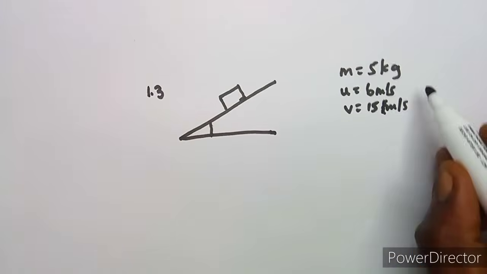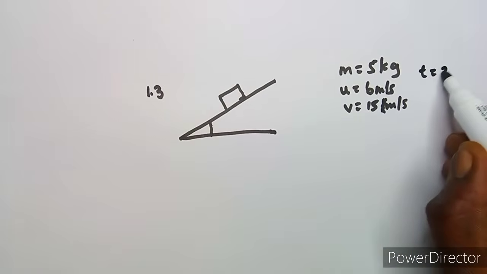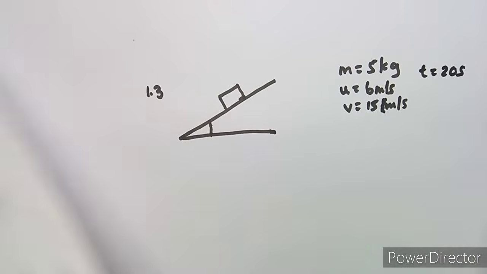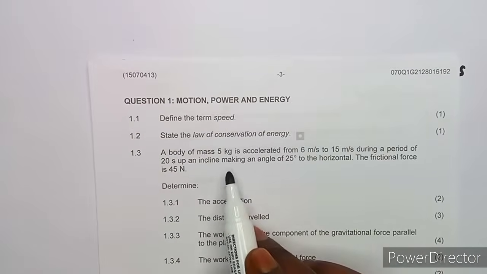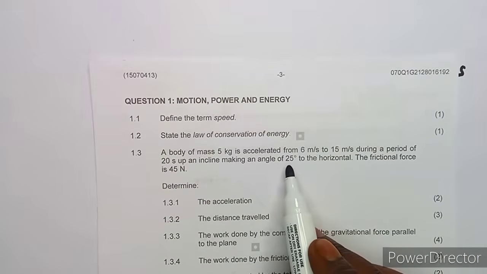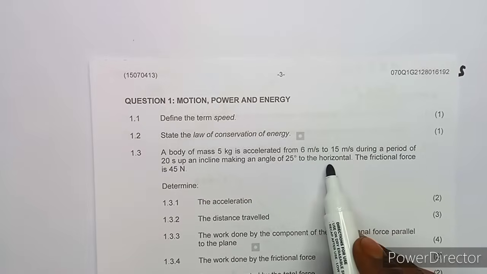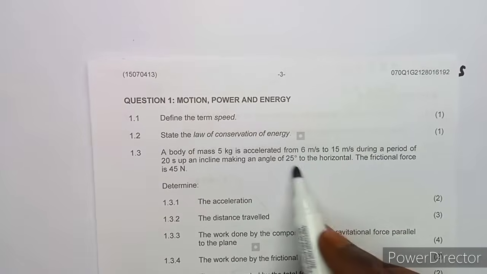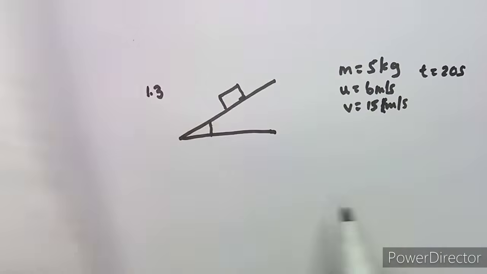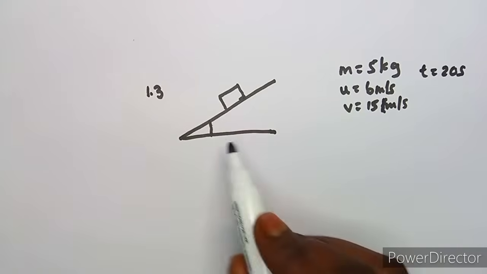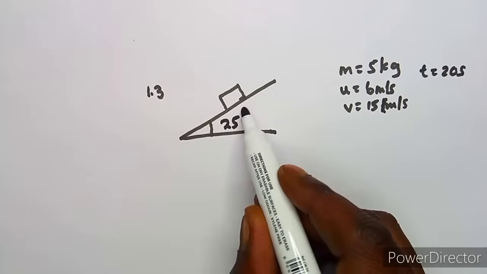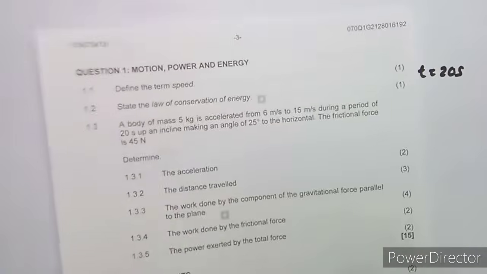That is your time, t, 20 seconds, up an incline making an angle of 25 degrees to the horizontal. So this is our incline, with an angle of 25 degrees, which is our theta.